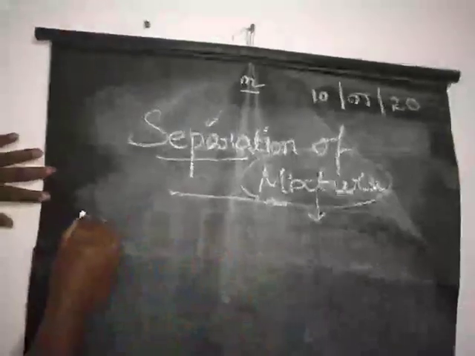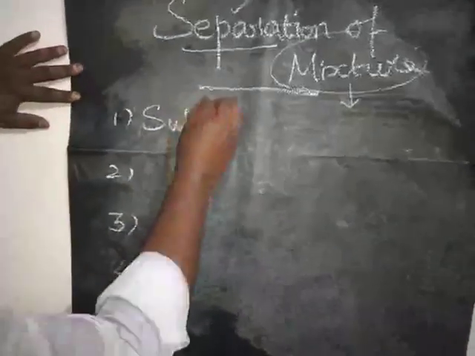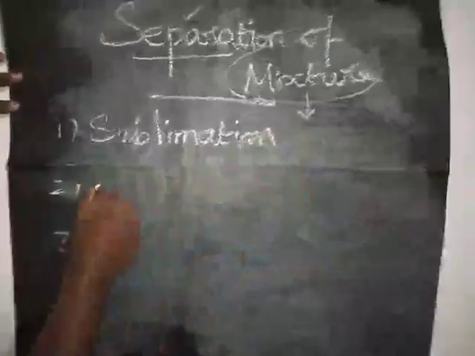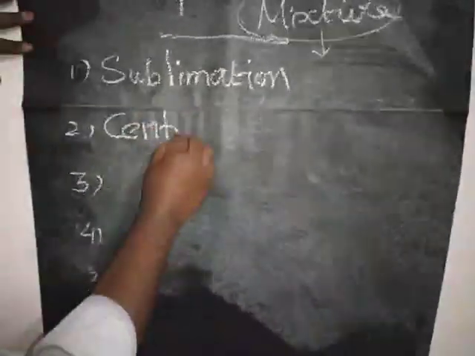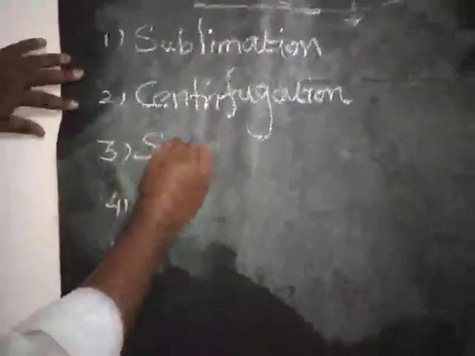So five methods of separation of mixtures are given. One by one we will see. First one, sublimation. Second one, centrifugation. Third one, solvent extraction.